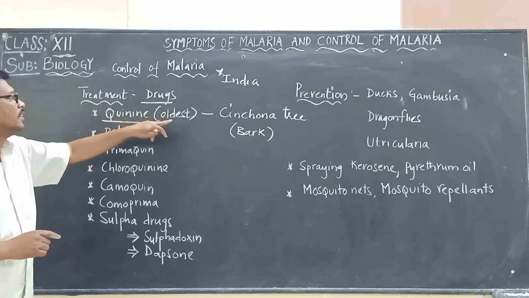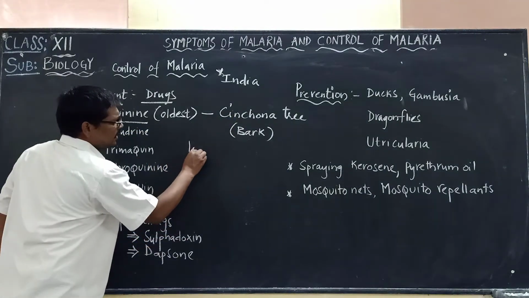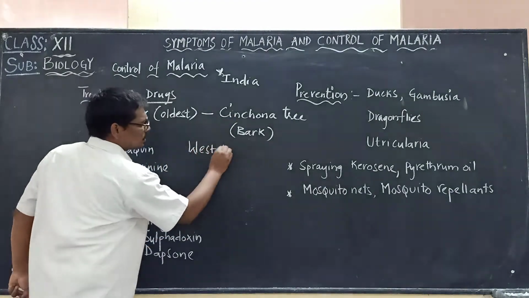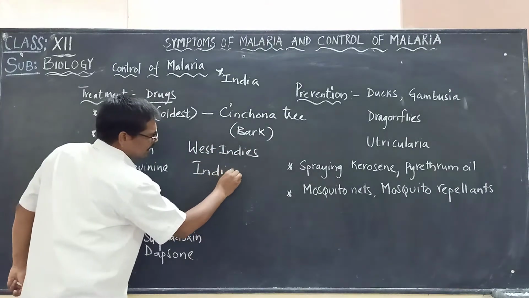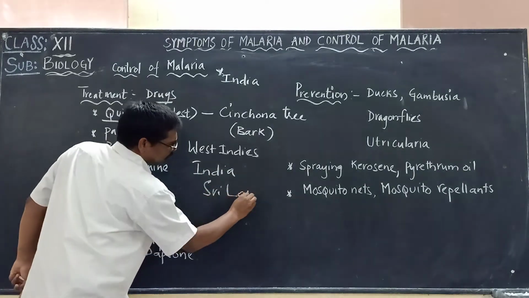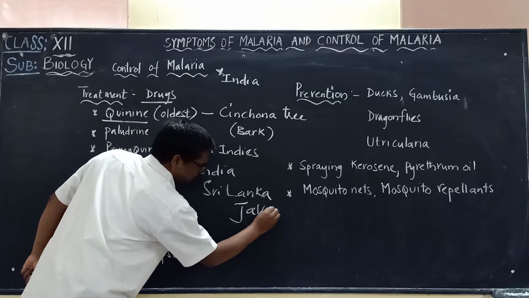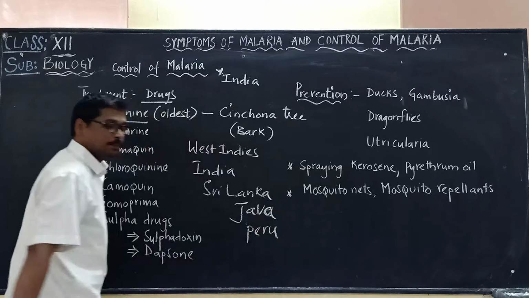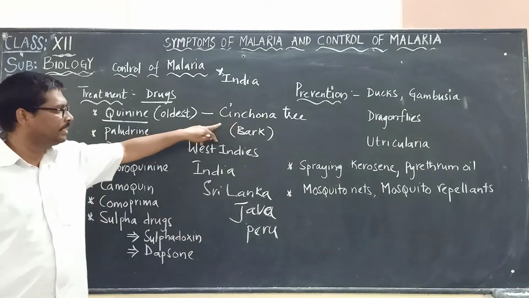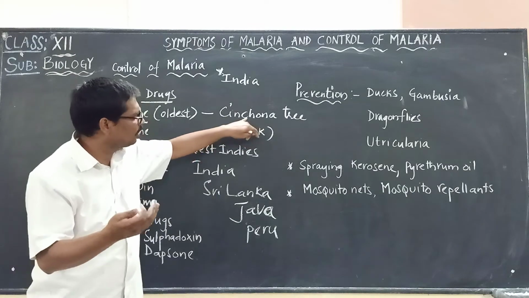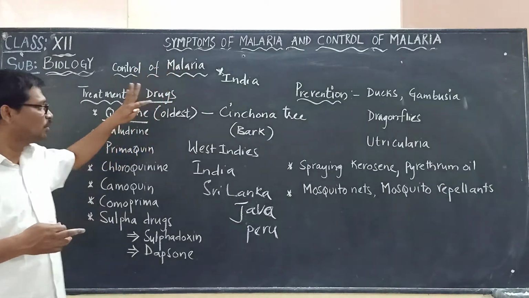This particular plant, the cinchona tree, is mostly seen growing in the West Indies. It is also seen growing in India, Sri Lanka and Java, and also in another place called Peru. In all these countries we can see this tree, and from the bark of the cinchona tree they obtain quinine to treat malaria. It is the oldest drug.